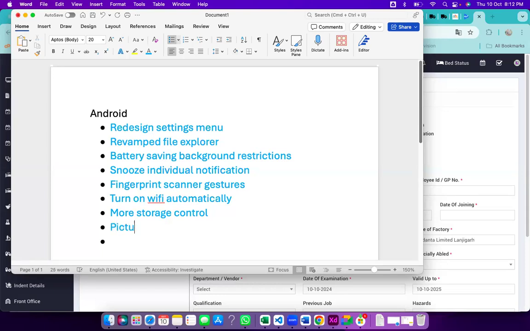Next is the picture in picture mode. So what is this picture in picture mode? See, in YouTube, while I'm watching one video, I want to search for another video. Once I start searching, the currently playing video comes to the bottom of the page. From the bottom of the page, that video will keep playing without being disturbed until you click on another video. That is picture in picture mode. That feature has been introduced in this. Next is the autofill framework.